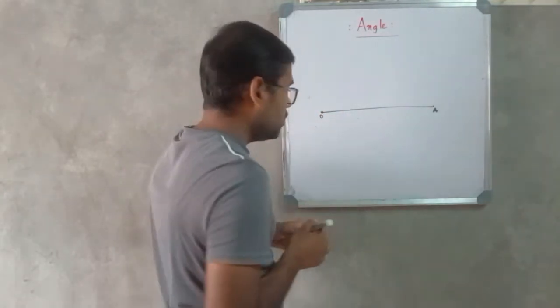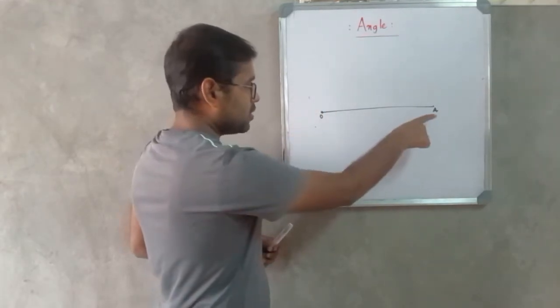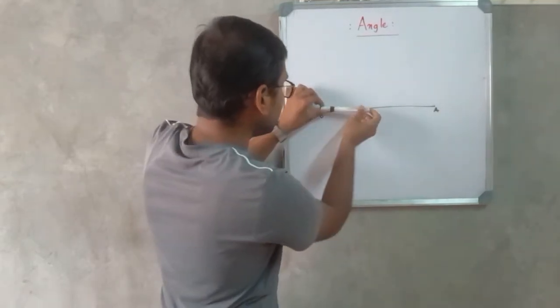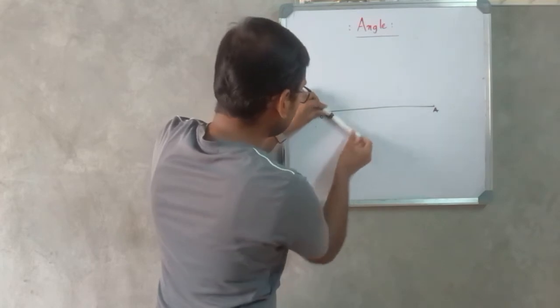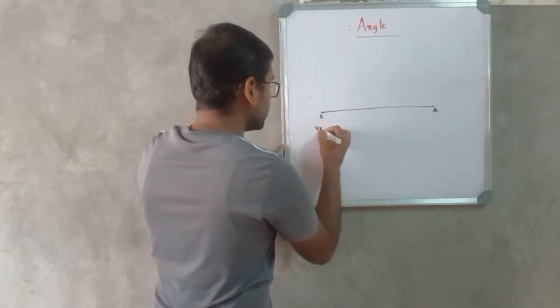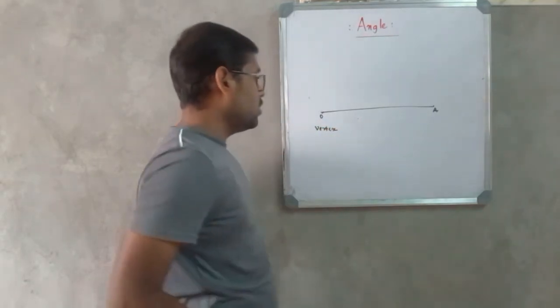So now we cannot move this. On the other hand, we can move this end of the line segment. Now if I try to move this entire line segment, it will move something like this. Basically it will rotate about this point O, and this point O is known as vertex. So this point we call the vertex.